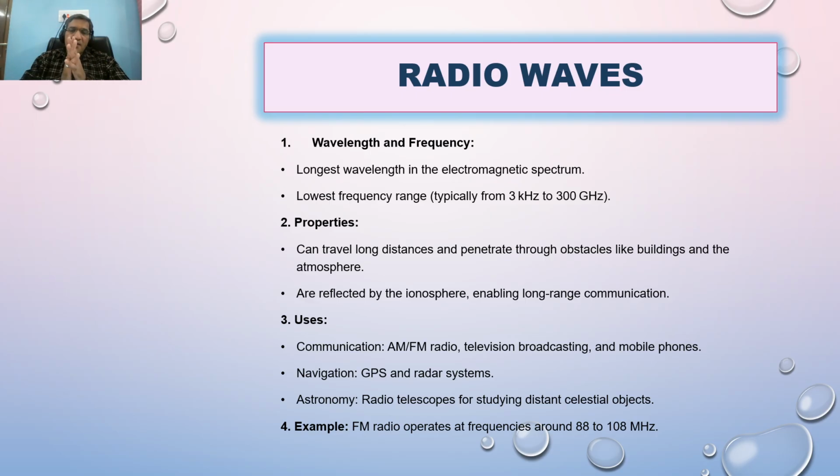Radio wave is a wave which has the longest wavelength, or minimum frequency. Because of this special property, we use radio waves for radio transmission, receiving signals, telecommunication, transferring signals here and there. And you see on television, mobile phones, and FM radio, all these instruments use radio waves. I am giving a lecture in my room and you listen to my lecture on your mobile phone and laptop also.